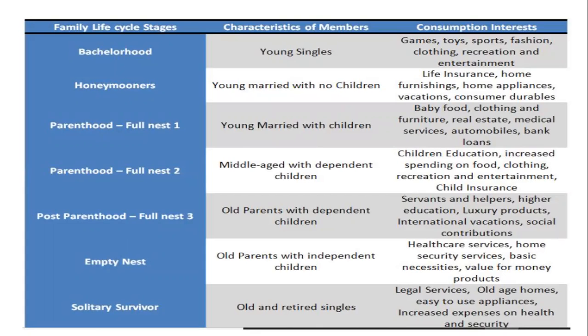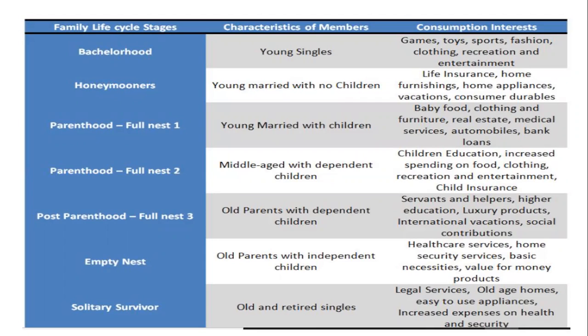If you look at the characteristics for bachelorhood and consumption interest, if you are a bachelor, you can easily understand. You are young and single, and you like games, toys, sports, fashion, clothing, recreation, and entertainment. This is how the targeting has to be done by the marketers. Next come the honeymooners. These are the young married with no children. So they are all bothered about life insurance, home furnishings, home appliances, vacations, consumer durables. They have to think on that basis.